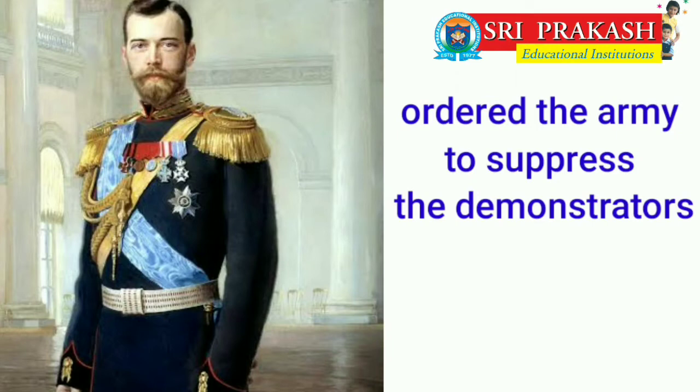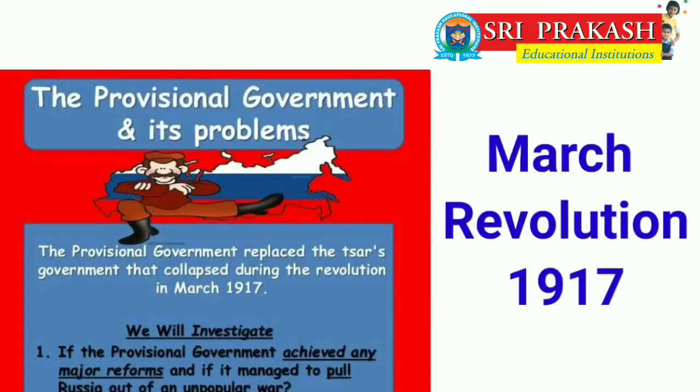In just 2 days, the situation went so much out of hand that the Tsar abdicated, or gave up. It was published in the newspaper The New York Herald. The Russians made a provisional government. This was the first Russian Revolution of 1917, and it was called the March Revolution.